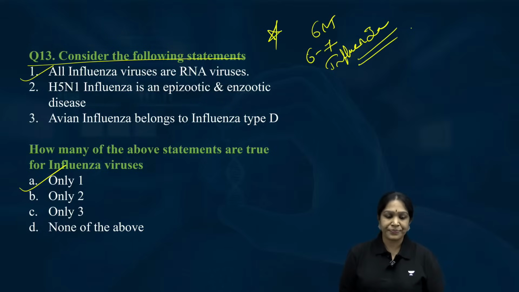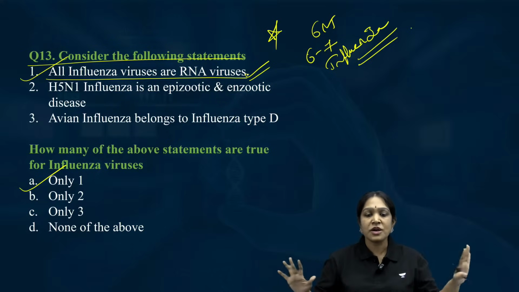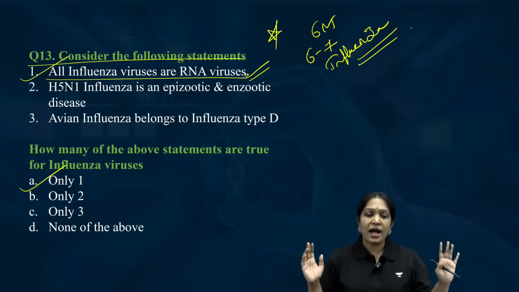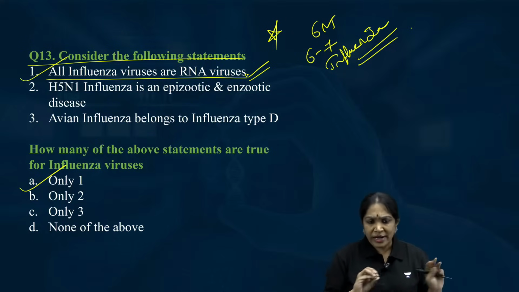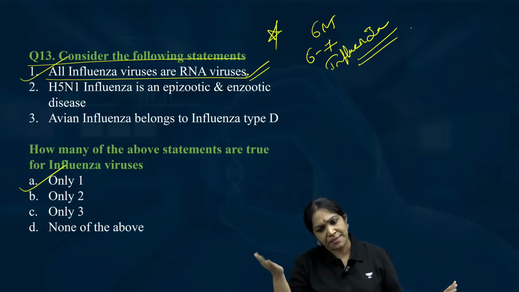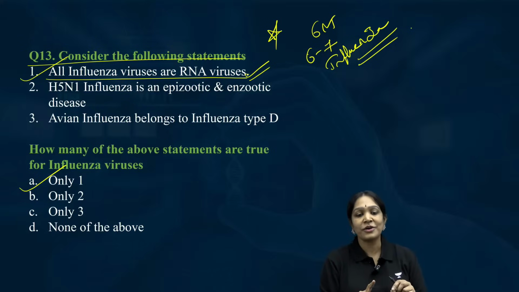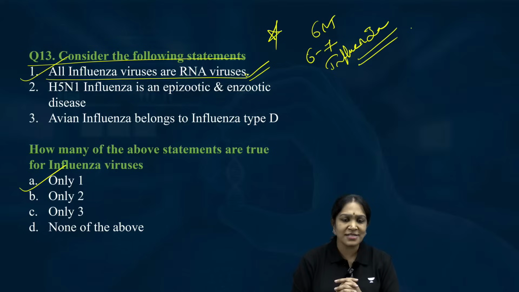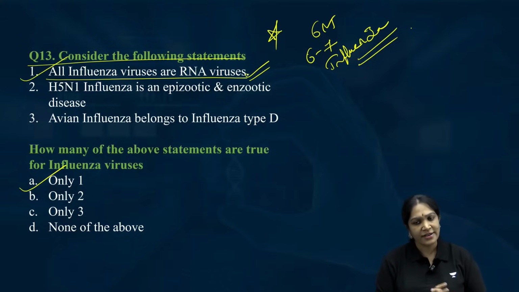Right. All influenza viruses are RNA viruses. I just told you, not only influenza, most of the animal viruses are RNA viruses. You just have to remember 1 or 2 retroviruses, 1 or 2 DNA viruses. Remaining all, don't learn by heart, are RNA viruses. That's a huge list. By heart 1 or 2: HIV, HTLV are the retroviruses. 1 or 2 DNA viruses you have. Learn them by heart, that's it. Remaining all are RNA viruses, and influenza viruses are all RNA viruses. That is correct.